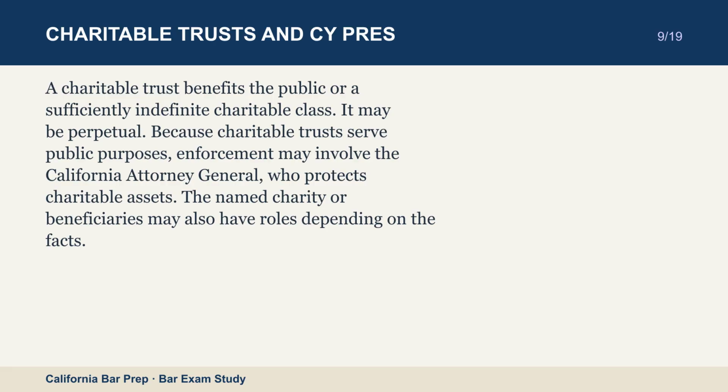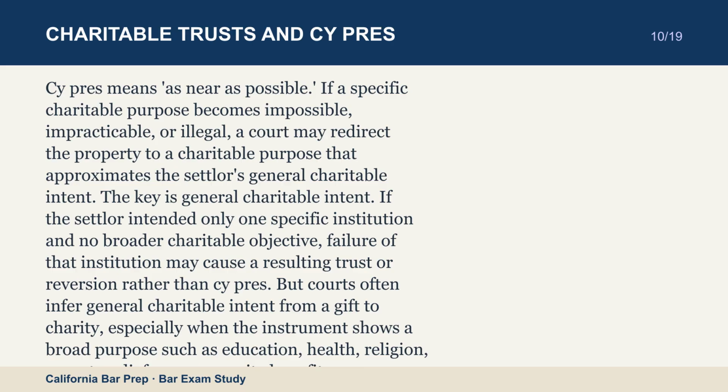Cy pres means as near as possible. If a specific charitable purpose becomes impossible, impracticable, or illegal, a court may redirect the property to a charitable purpose that approximates the settlor's general charitable intent. The key is general charitable intent.